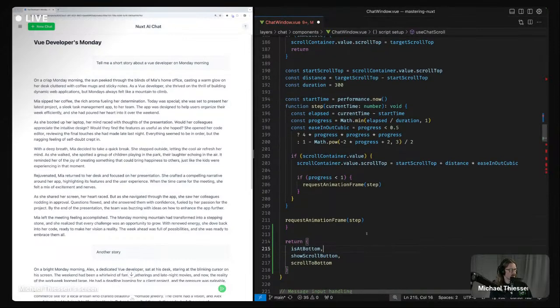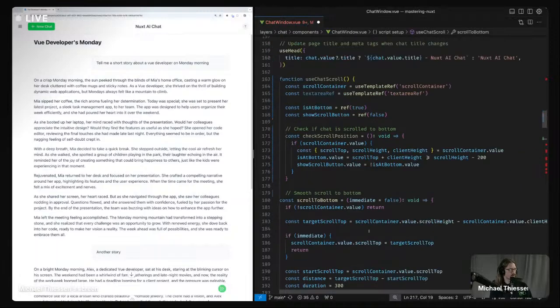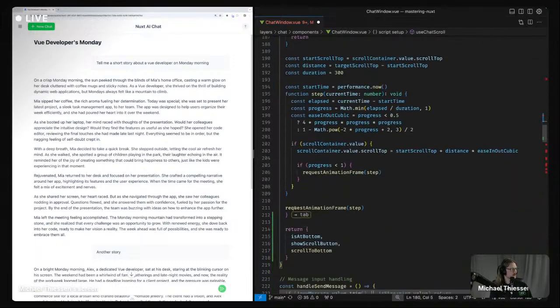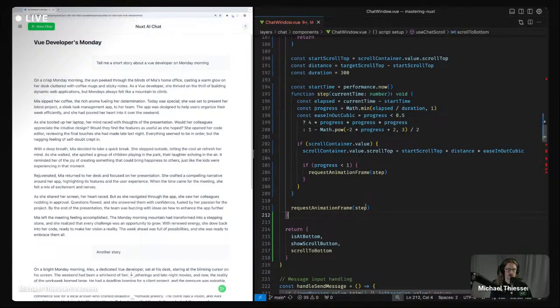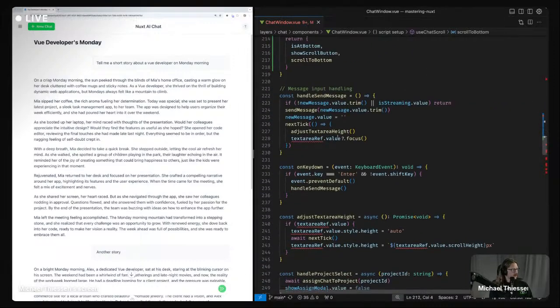So we're going to return isAtBottom, showScrollButton, scrollToBottom. Input this. There we go. Fix that formatting there. Okay, so message input handling. Handle send message we're going to keep in the chat window.